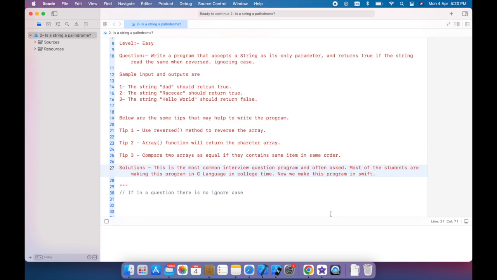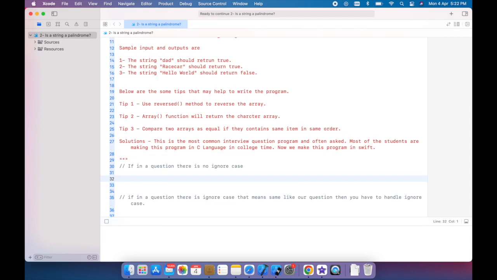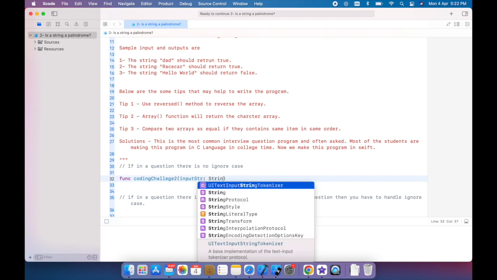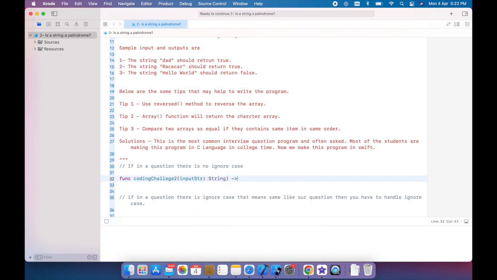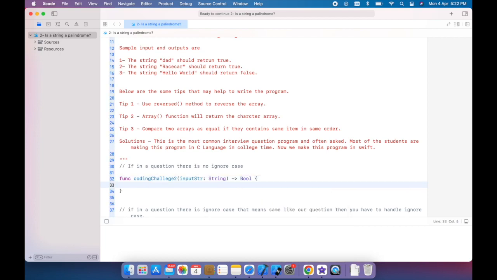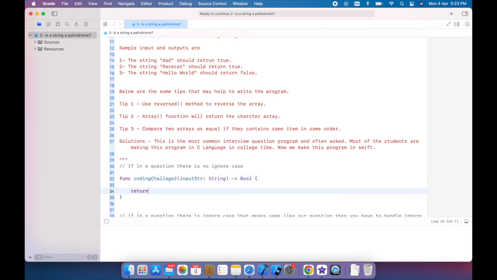First, if in the question no ignore case is mentioned, and second, if ignoring case is mentioned in the question. For the first case, when there is no ignore case, simply write a function coding challenge one, input str of type String, return type Bool. Here simply return